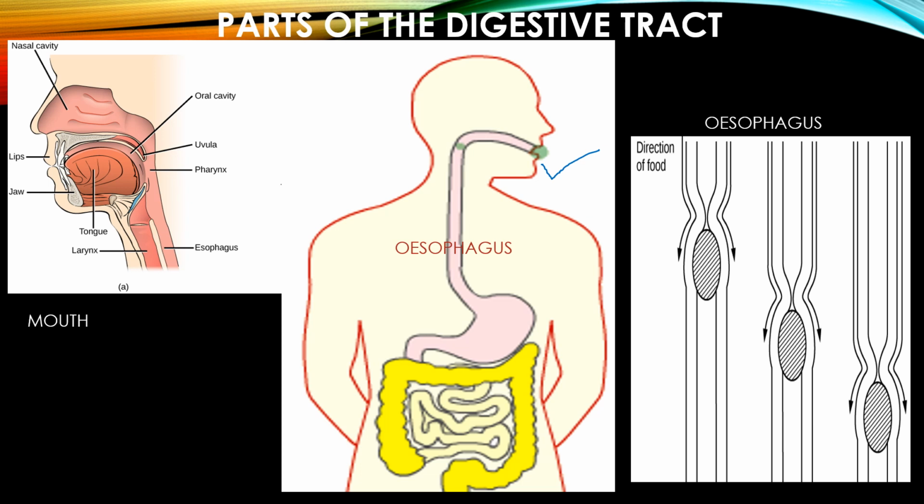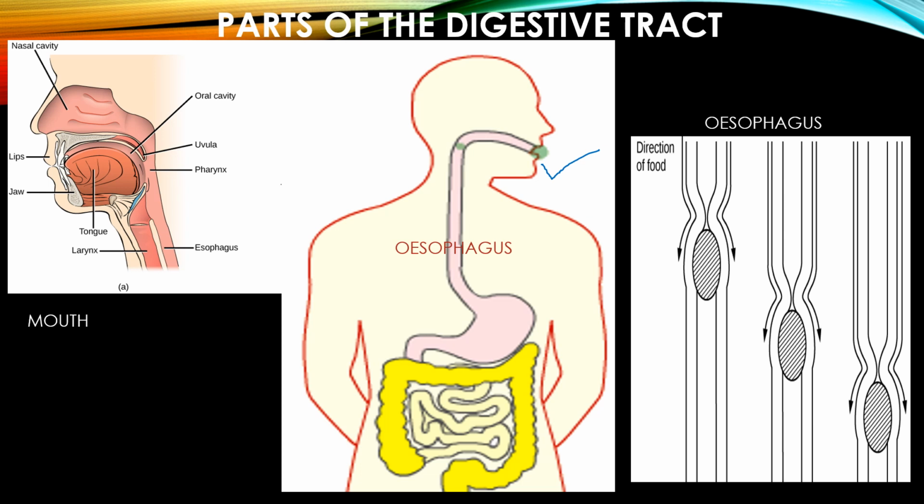Now, when we talk about chemical breakdown, when you chew your food, it mixes with saliva. Some chemical reactions take place and the food is broken down into simpler particles or simpler molecules. So this is chemical breakdown of food. Next is esophagus, or what is known as food pipe.